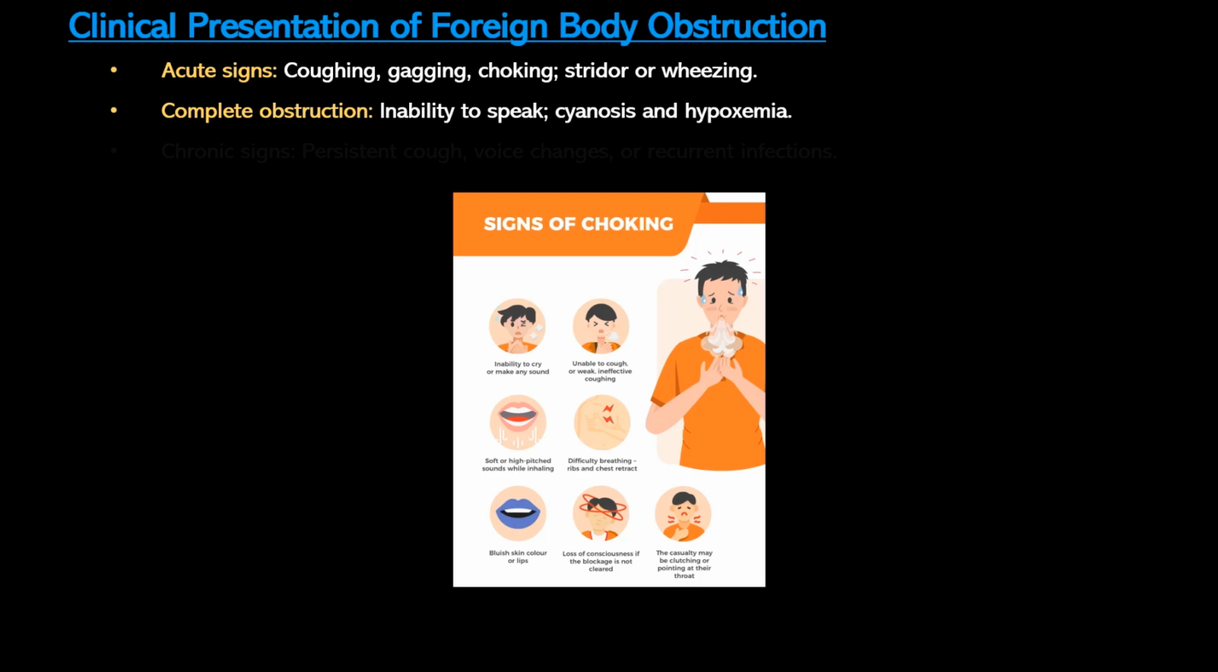This is an important, critical red flag that indicates severe airway compromise. Without intervention, cyanosis, altered mental status, and loss of consciousness can quickly follow due to hypoxemia. In chronic or delayed presentations, a persistent, non productive cough may suggest a partially obstructed airway. If the foreign body remains lodged over time, it can cause recurrent respiratory infections such as pneumonia or lead to voice changes from irritation near the vocal cords. Now, these symptoms often progress gradually and require thorough evaluation to identify the underlying cause.